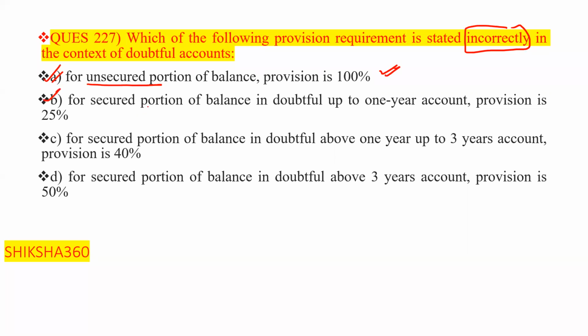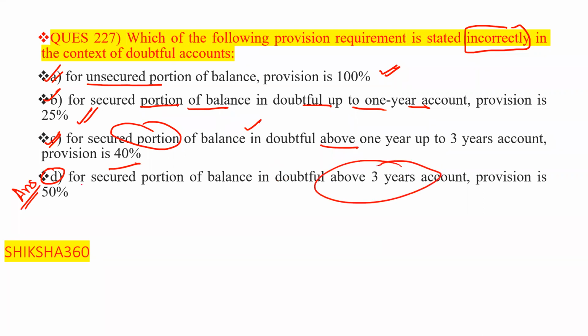Option B: for the unsecured portion of balance in a doubtful up to 1 year account, provision is 25%. This one is also correct. Third one: for the unsecured portion of balance in a doubtful above 1 to 3 year account, provision is 40%. This one is also correct. So the answer is option D. For the unsecured portion of balance in a doubtful above 3 years account, provision is 50%. No, this is to be 100%. Clear? This is to be 100%. So option D is our answer.